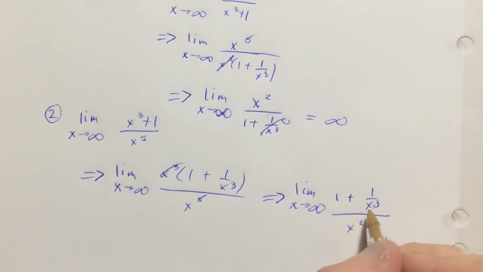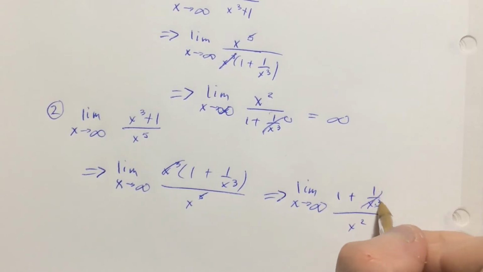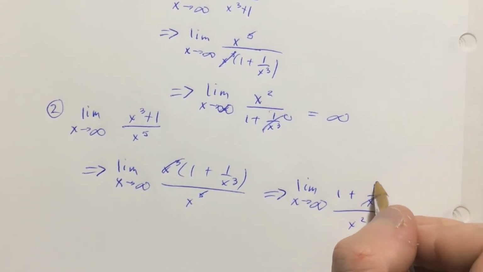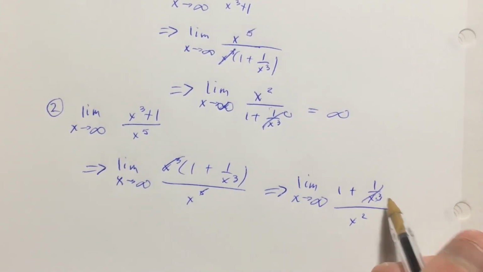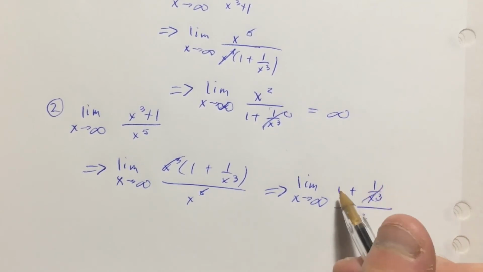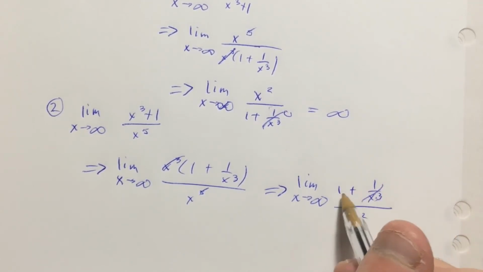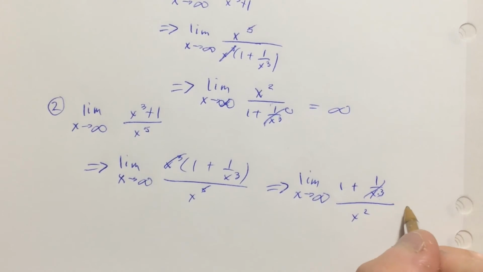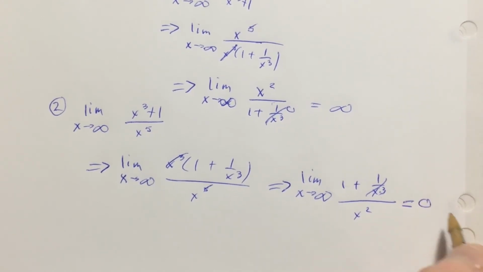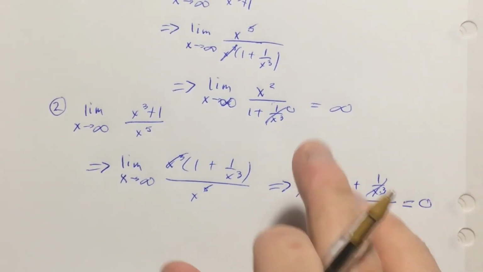So this is going to go to 0 because the power of the highest degree terms is in the denominator. So this is like 1 over a million, and that's effectively 0. Imagine 1 over a million is like the smallest number ever, or 1 over a billion. This is 0 basically, and that's 1 plus 0. So that's 1 over infinity squared. That's like a million squared, for example. 1 over a million squared. That's also 0. Which means that this is going to approach 0. And that's why that function approaches 0.